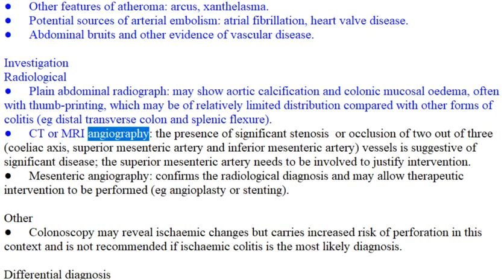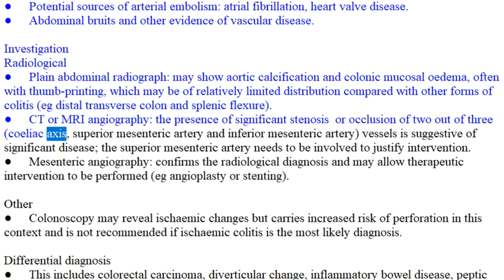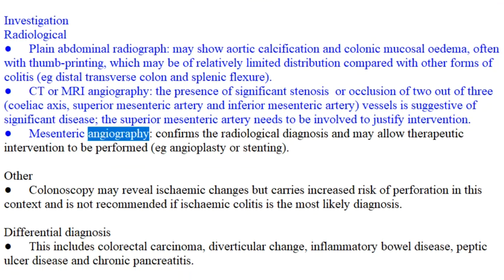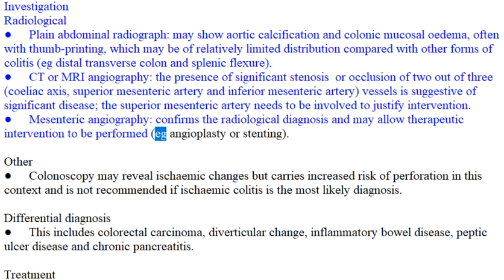CT or MRI angiography: the presence of significant stenosis or occlusion of 2 out of 3 vessels, celiac axis, superior mesenteric artery and inferior mesenteric artery, is suggestive of significant disease. The superior mesenteric artery needs to be involved to justify intervention. Mesenteric angiography confirms the radiological diagnosis and may allow therapeutic intervention to be performed, e.g. angioplasty or stenting.